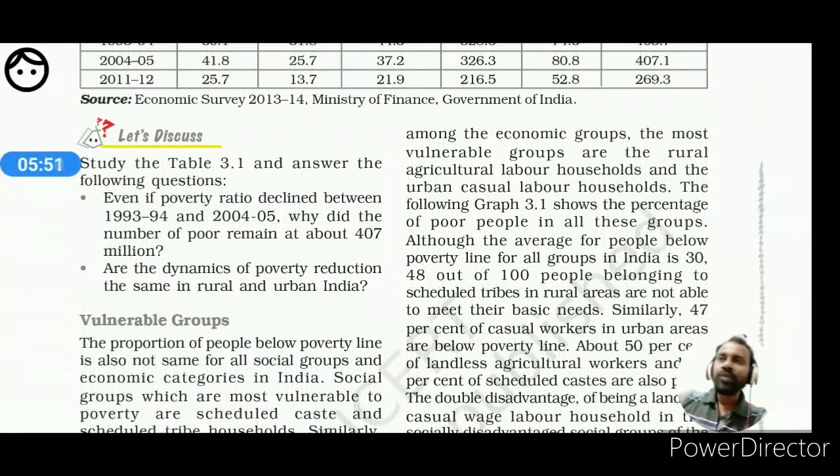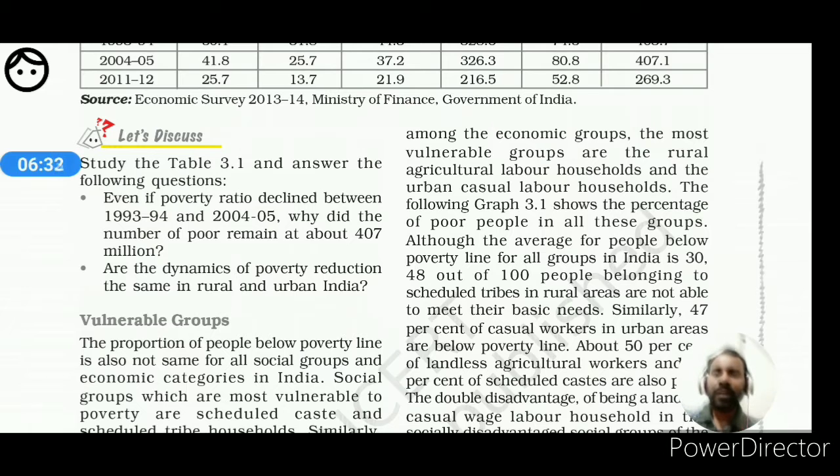Who are the vulnerable groups? Those who have less income. First of all, that is the overall concept. Next, the people who are physically disabled, or who do not have proper education, because with education we can manage some earning scope. But if we don't have the proper knowledge of doing the work, or the accessibility to technology, obviously we will fall into the vulnerable group and have the possibility of poverty.